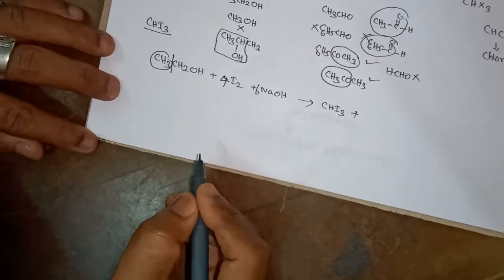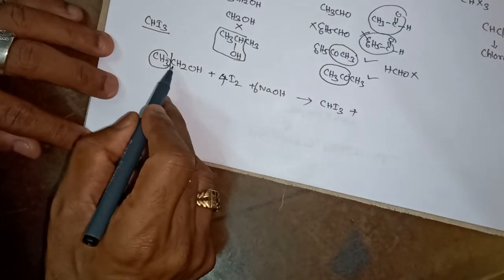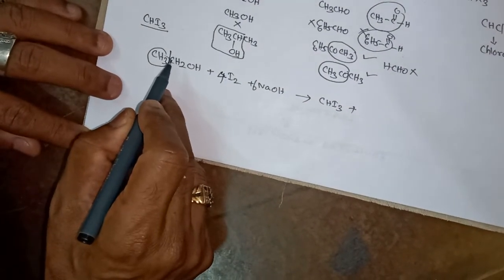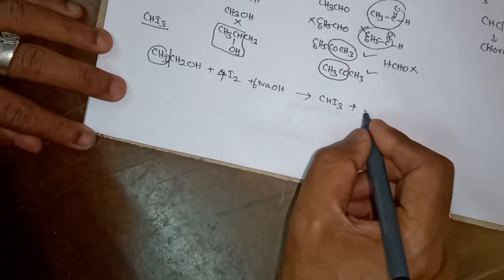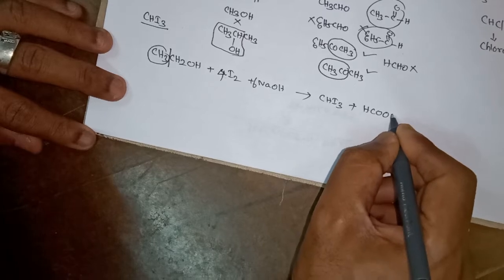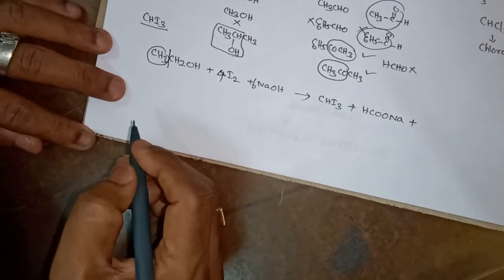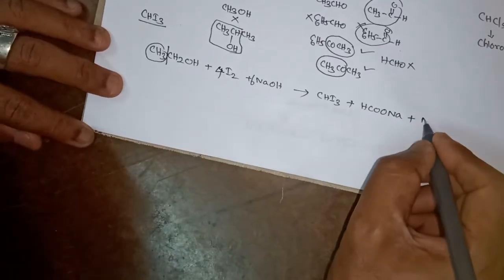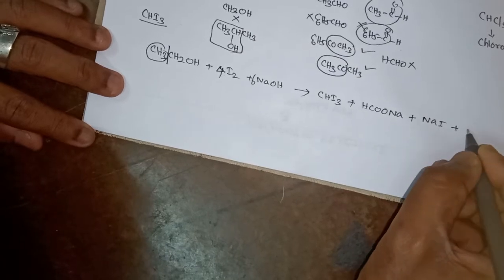CHI3 plus... what happened? Remaining, how many carbons are left? 1 carbon. 1 carbon containing acid is formic acid. It is converted to formic acid. Instead of H, go for its sodium salt, sodium formate, plus sodium iodide plus water.